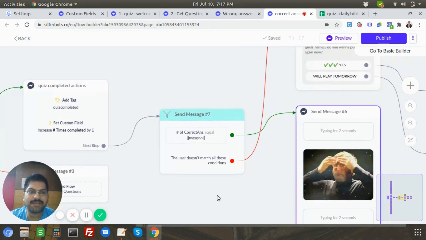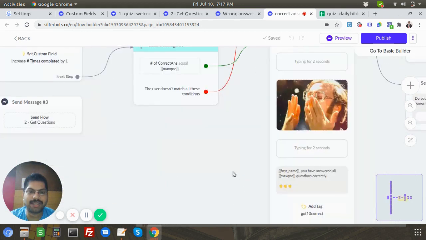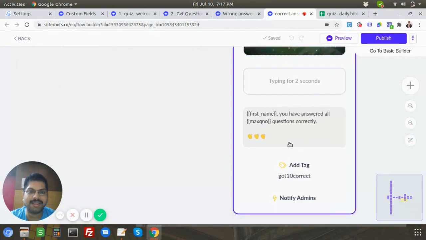if it's right? Then it says, wow, mind blowing, Deepak, you answered everything correctly. I just add one more tag, got 10 correct, and then I notify admin. Of course, this is all follow-up process. You can do whatever way you want. You can create a rewards flow and just connect it here. It's entirely up to you.